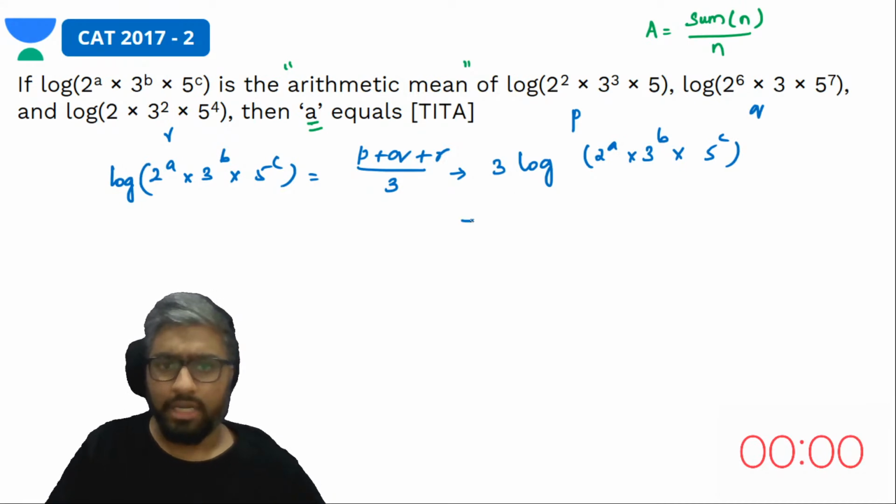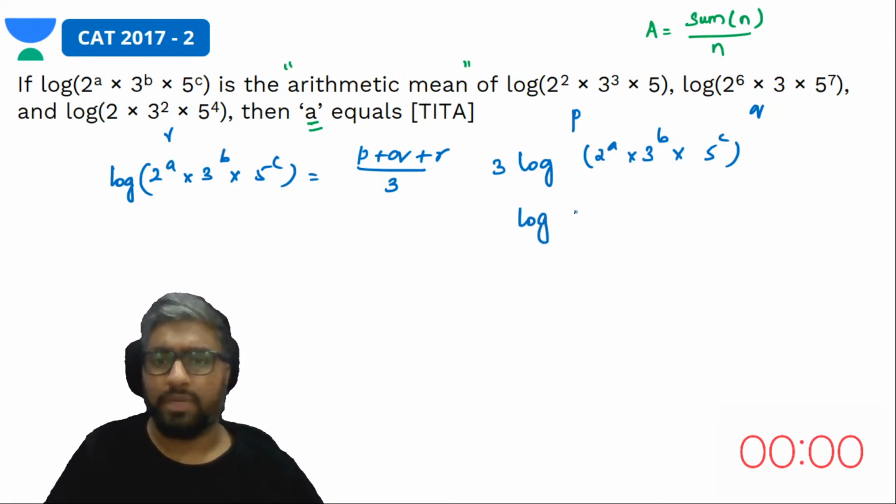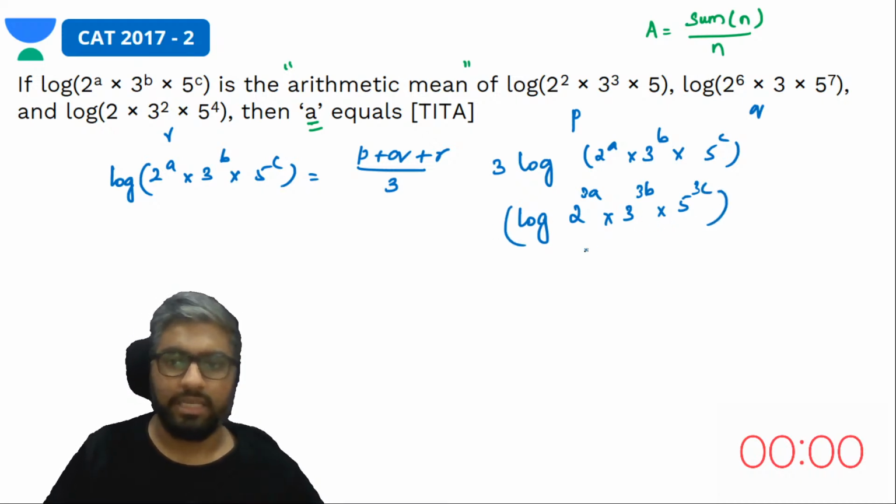Or in other terms, we know that this would be log of 2^(3A) into 3^(3B) into 5^(3C), taking it to the exponent. So this is our LHS. Now let's look at the RHS.